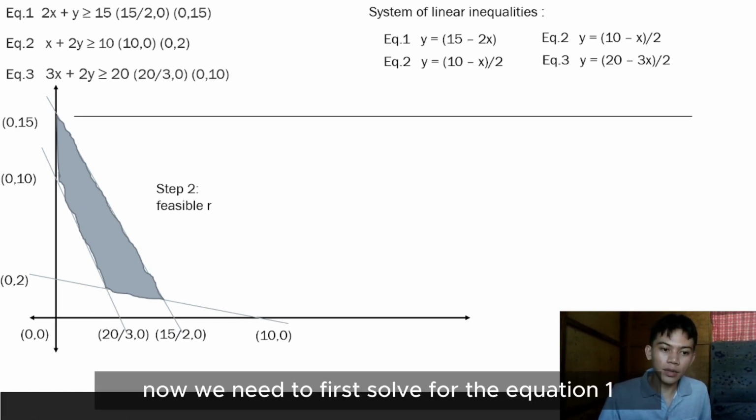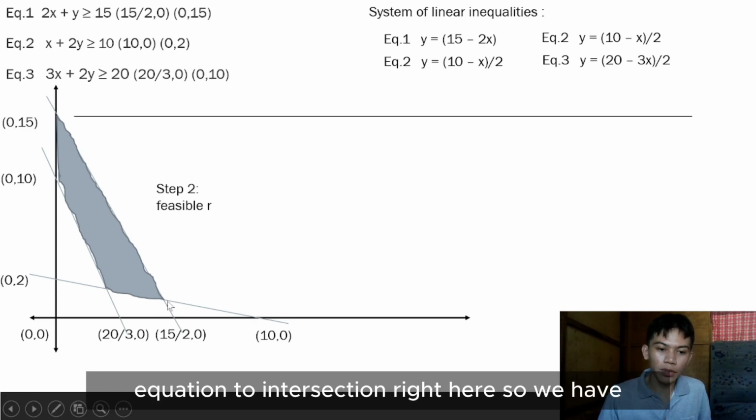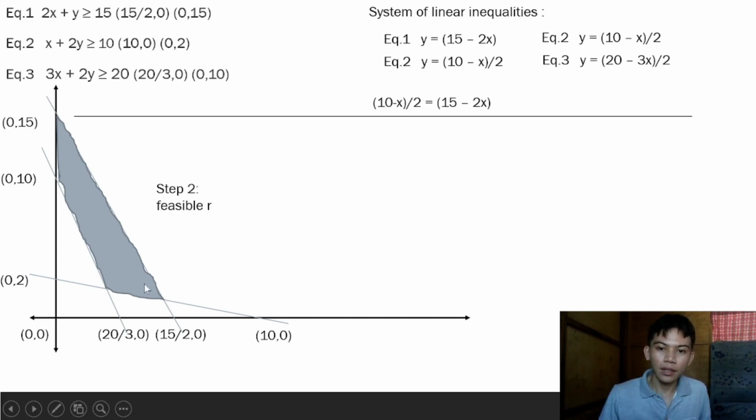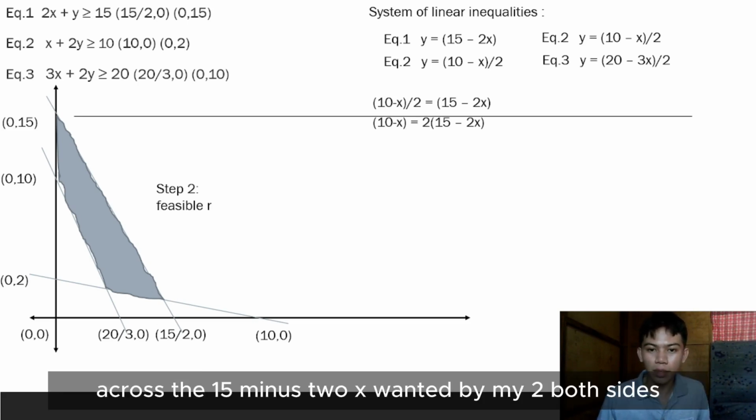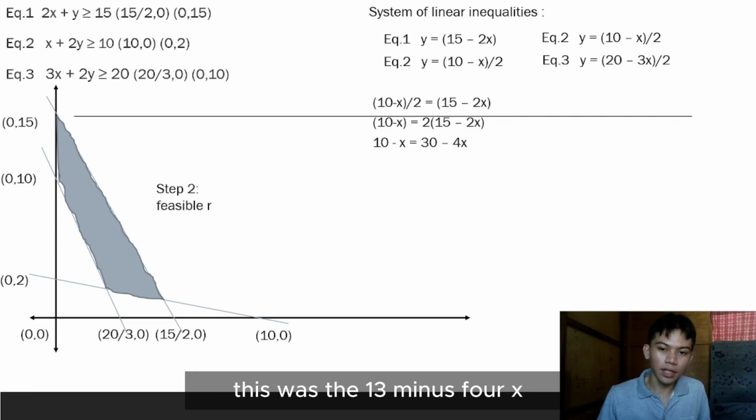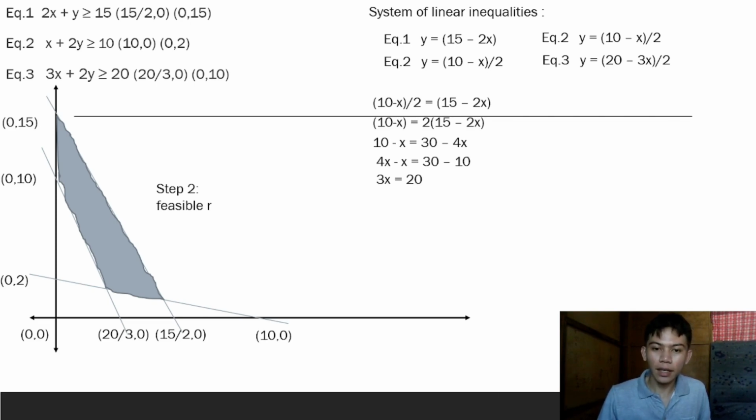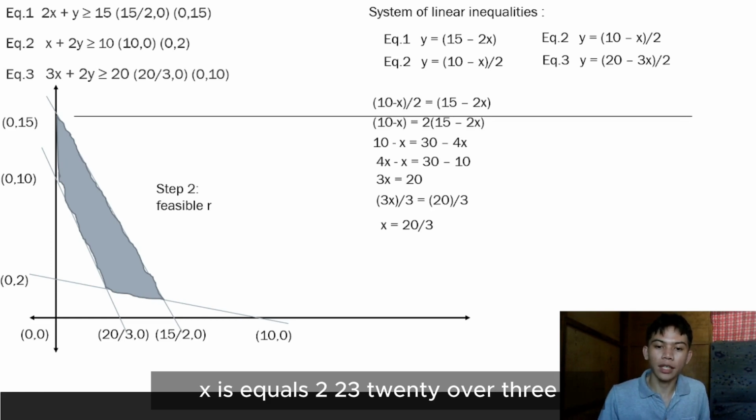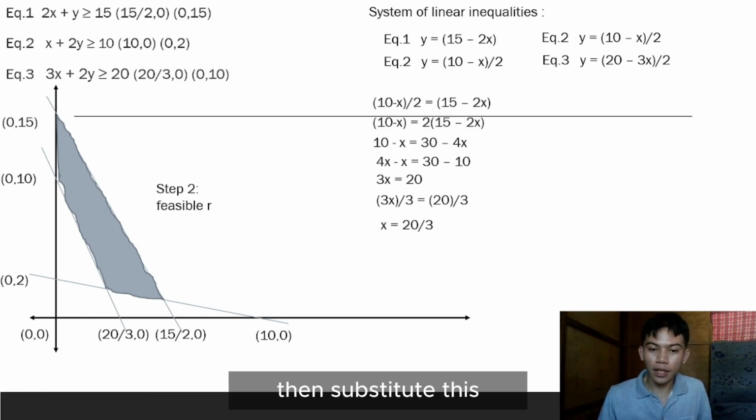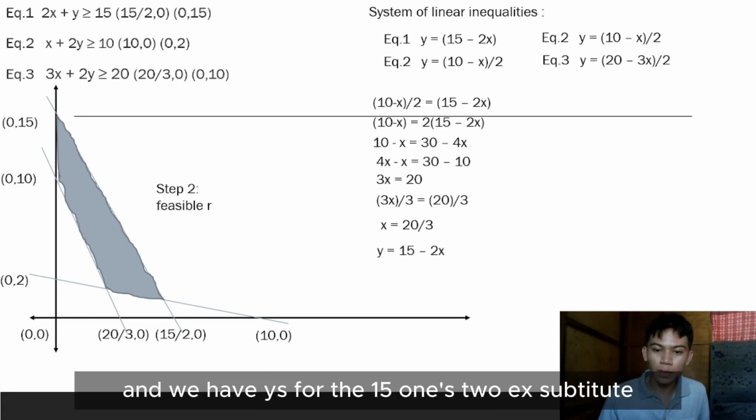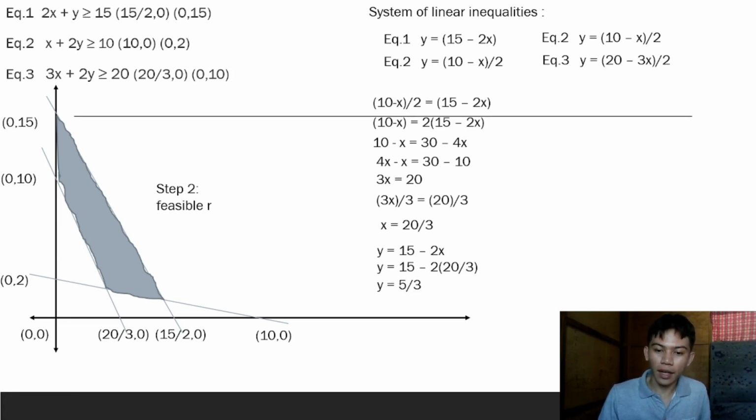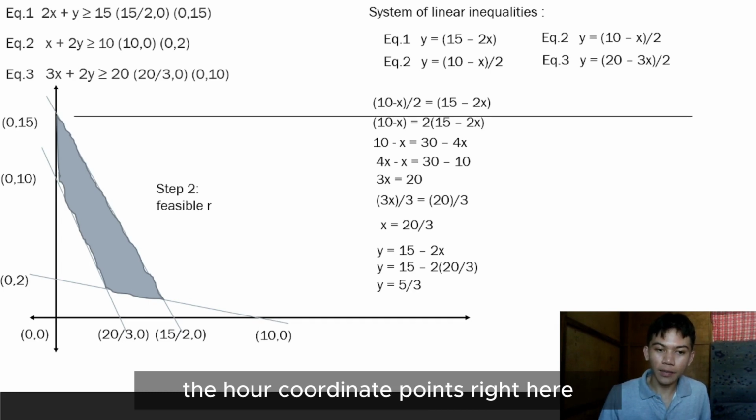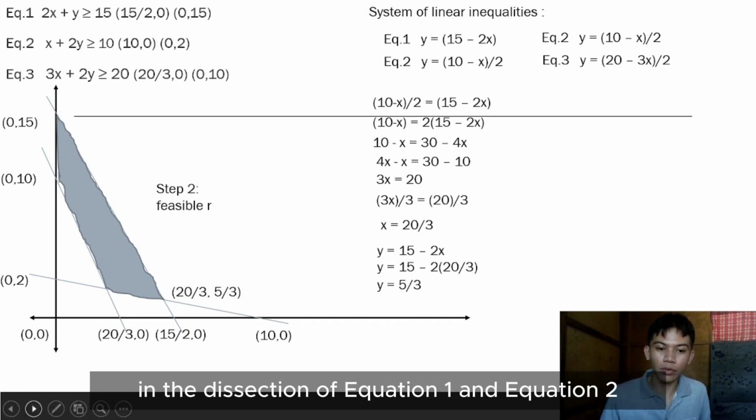Now, we need to first solve for the intersection of equation 1 and equation 2. So we have (10 minus x) over 2 equals 15 minus 2x. Multiplying by 2 on both sides, we have 10 minus x equals 30 minus 4x. Then simplify, and we get x equals 20 over 3. Then substitute this value to the first equation, y equals 15 minus 2x. Substituting the corresponding value, we have y equals 5 over 3, which is our coordinate point in the intersection of equation 1 and equation 2.